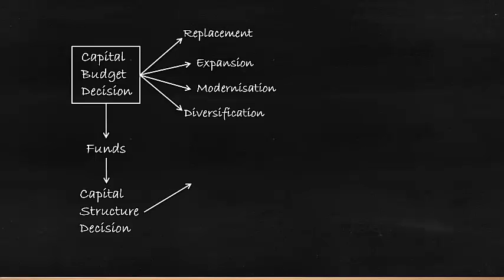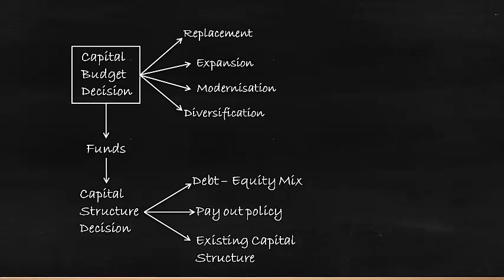That is something like, what is the mix of capital that has to be raised, what should be the debt and equity component, and again the funds can be raised only after analyzing the payout policy, like when these funds have to be paid back, what is the return that has to be paid for them, or what is the cost that should be incurred on that, and how the existing capital structure will undergo change because of raising funds.